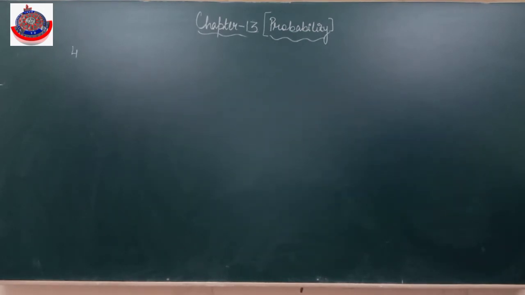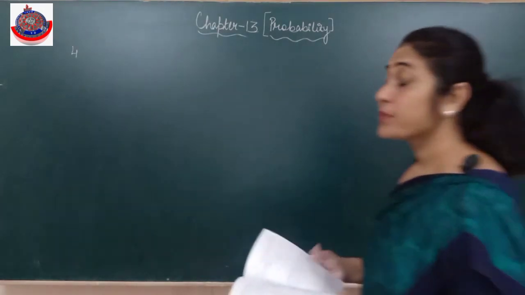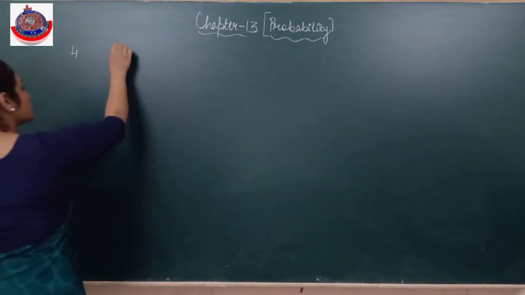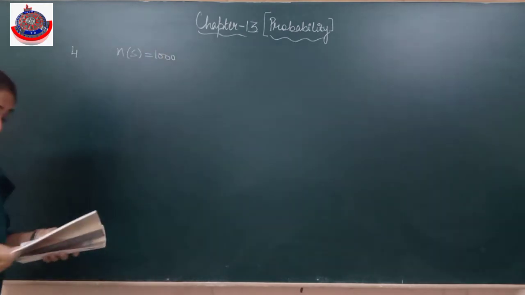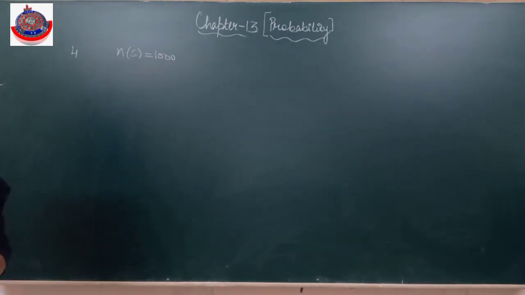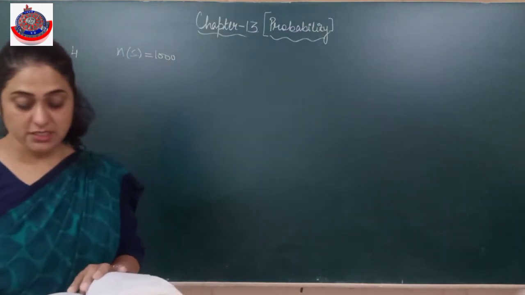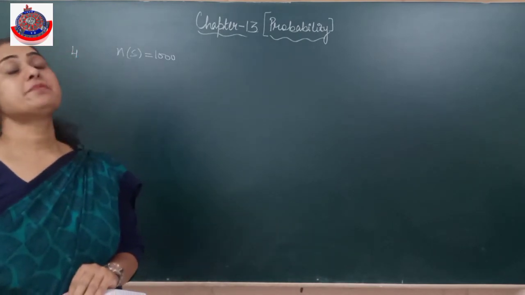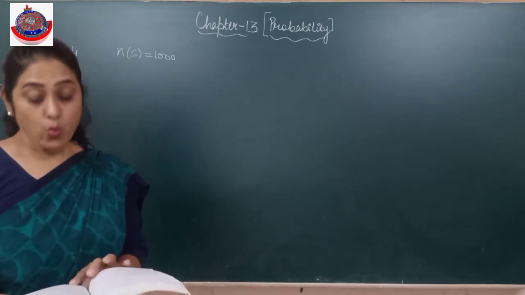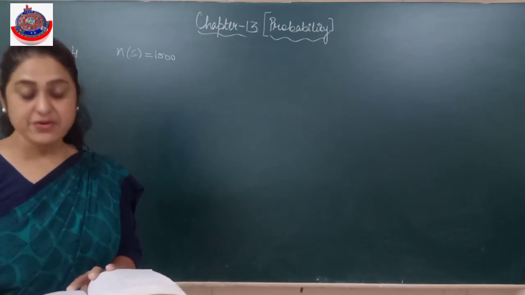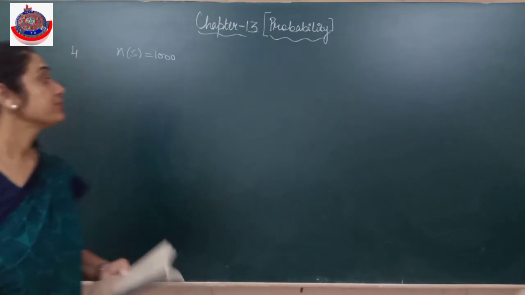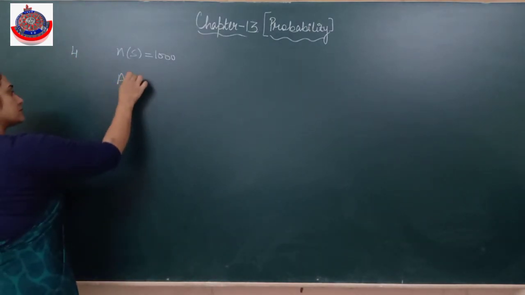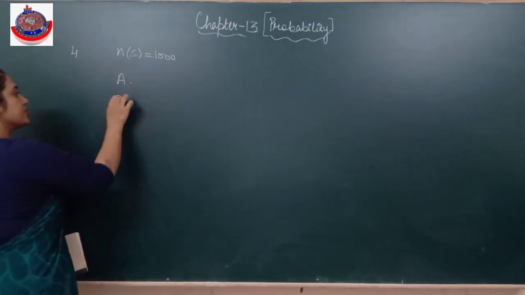Next example. In a school there are 1,000 students, out of which 430 are girls. It is known that out of 430, 10% of the girls study in class 12. What is the probability that the student chosen randomly studies in class 12 given that the chosen student is a girl? इसकी probability निकालनी है. What is the condition?